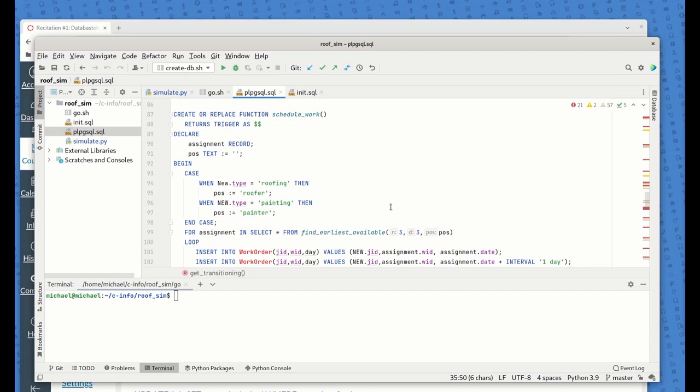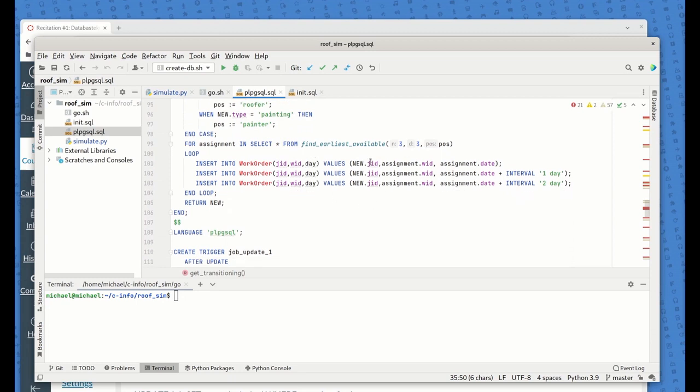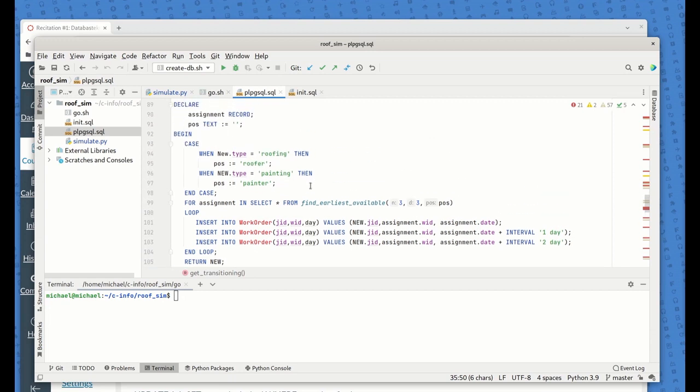Okay, so it's going to want to assign them, and it's going to do this for three. If it's a roofing job, it's going to assign 3 roofers for 3 days, right? And that's exactly what's going on here. So it's inserting these into the working order, and of course the assignment dates are the first date available, and that's the earliest available here. So it's actually kind of an interesting algorithm.